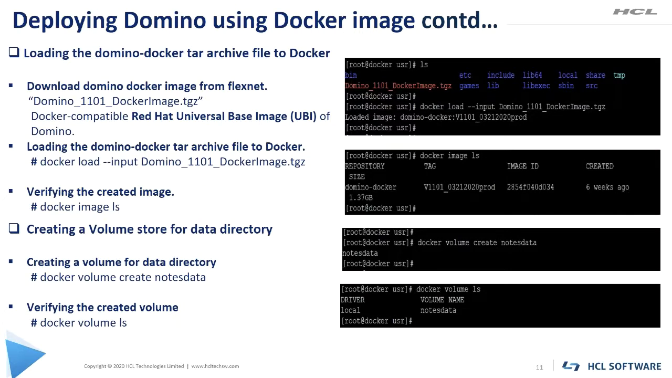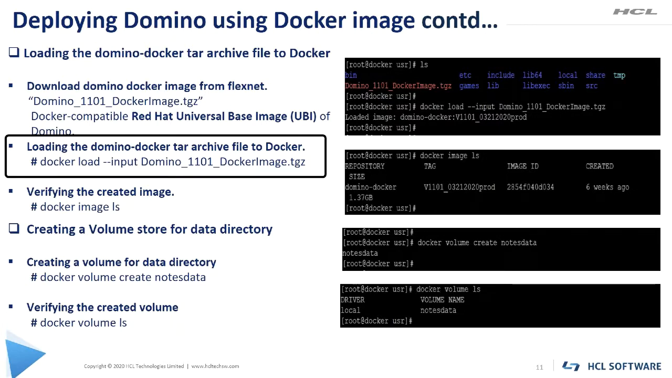We need to download the Domino Docker image file from FlexNet portal. Domino Docker file name is domino_1101_docker_image.tgz. This image is based on Docker compatible Red Hat universal base image of Domino. So let's see how to load the Docker image onto the Docker. We use the docker load --input command with the Docker file name to load the Domino image onto the Docker.